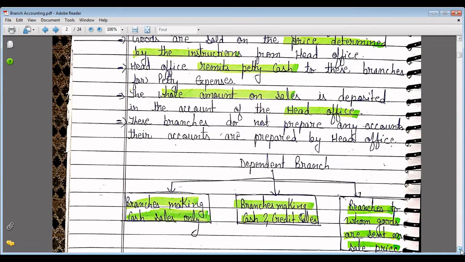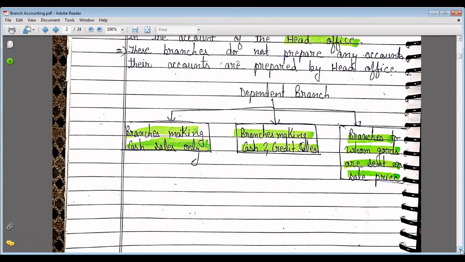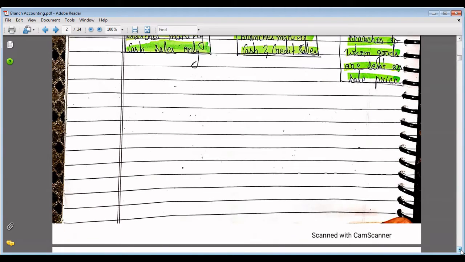Then, the dependent branch is classified in three categories. First are those dependent branches which are making cash sales only. Second category, branches making cash and credit sales both, and third, branches to whom goods are sent at sales price.